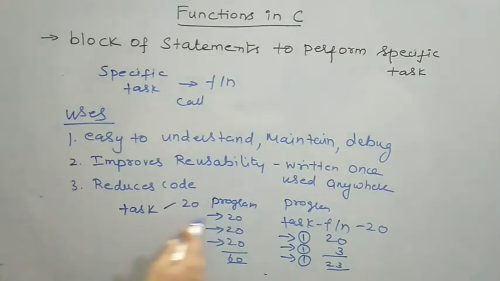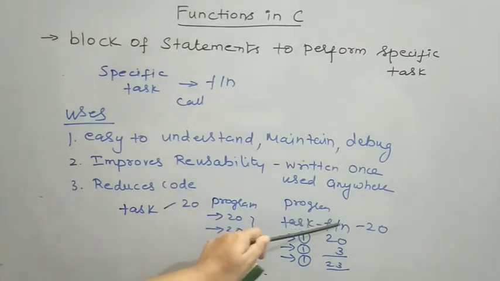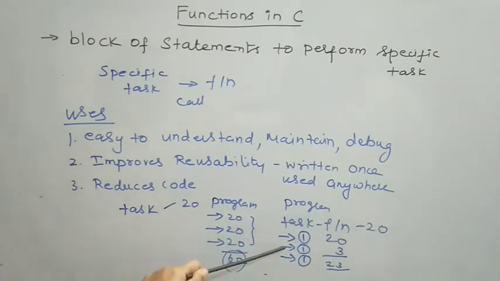So if I am repeating the task at different points of my program thrice, I'll use 60 statements. In the same way, the task is implemented as a functionality thrice inside my program. If I am repeating the task by calling the function, then I will be using only 23 statements, so that the usage of code is reduced.